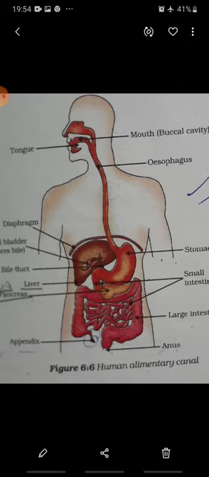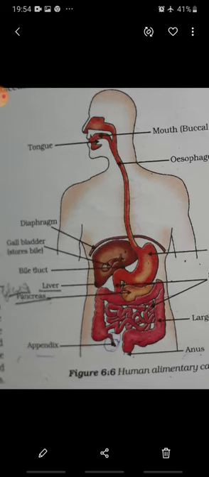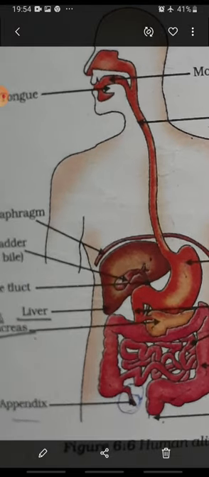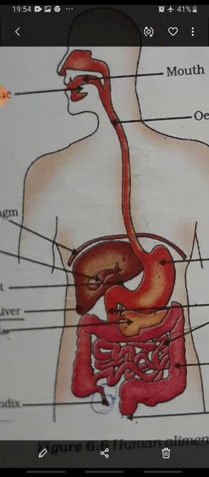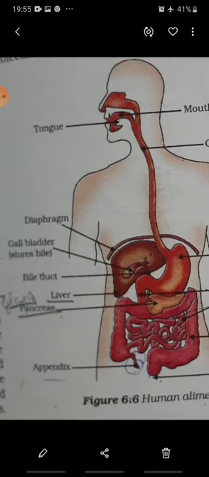This is known as salivary gland. I will send another picture for the salivary glands. It is not given here. Then after salivary gland, you are able to see a brown colored structure which is labeled as liver. So first salivary gland is the gland, then second is liver, then another organ is also here, a gland is here, that is known as pancreas. So salivary glands, liver and pancreas, these are the three associated glands which helps in the process of digestion. And we will also study about the role of appendix.